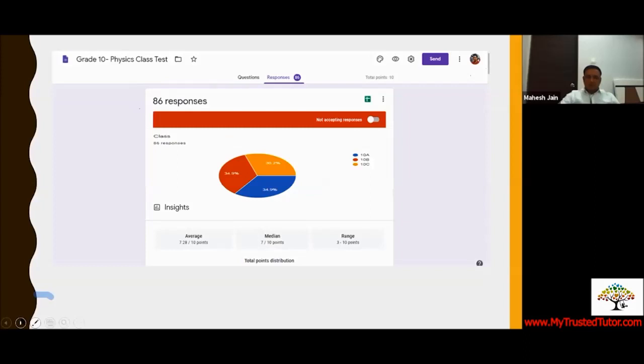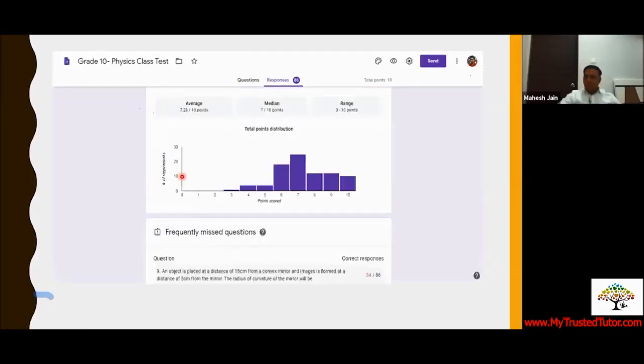So going ahead, these are some more data which Google form gives you. This is the same Google form which I showed you in the previous slide, a grade 10 physics class test I took. These are the ranges of students, and you can also see the frequently missed questions, which question the maximum students have missed or got wrong. You can see out of 86 participants, only 34 got the correct answer to this question. So then you can check where you are going wrong, or maybe students have not understood some concept, and then you can revisit that concept specifically.